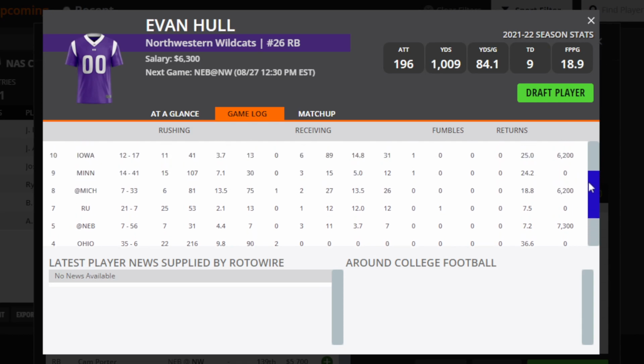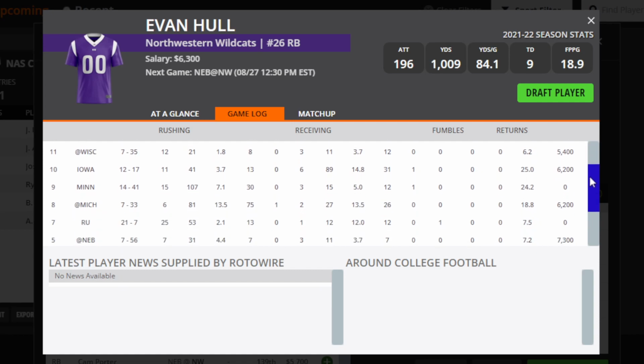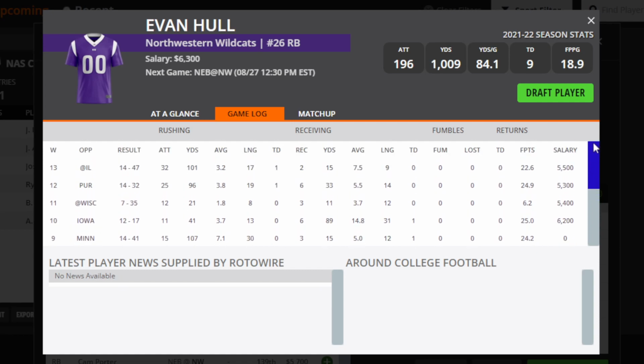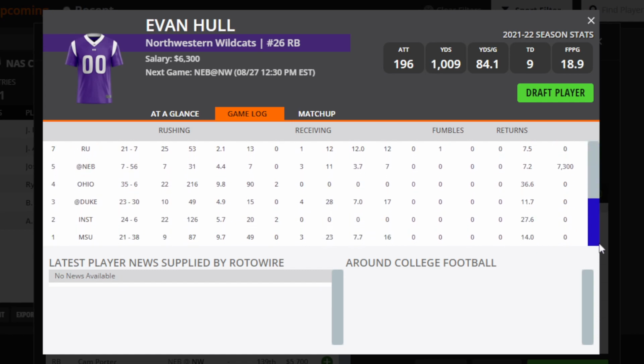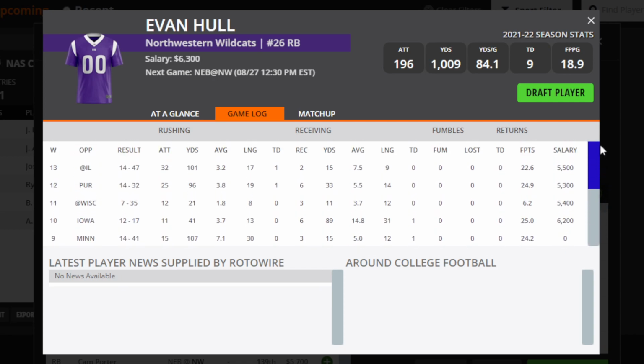I think I saw for last season that he had a couple games, even against good teams, that he did pretty well. So he did okay against Illinois and Purdue and Minnesota, and Iowa even did a little bit okay. So, 25 fantasy points against Iowa is nothing to sneeze at. And he does get some receptions, which definitely helps him.